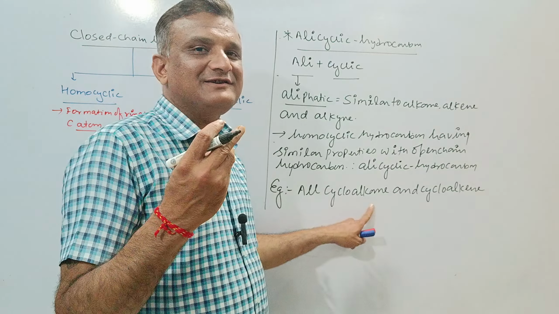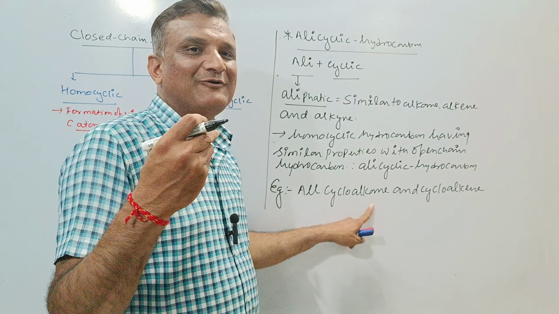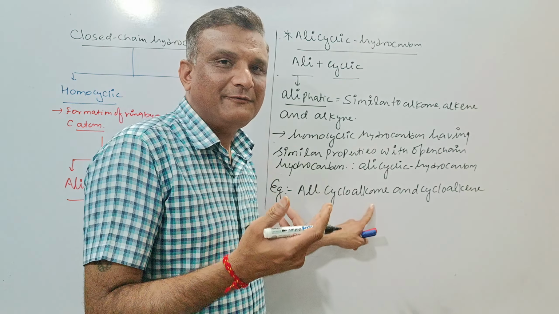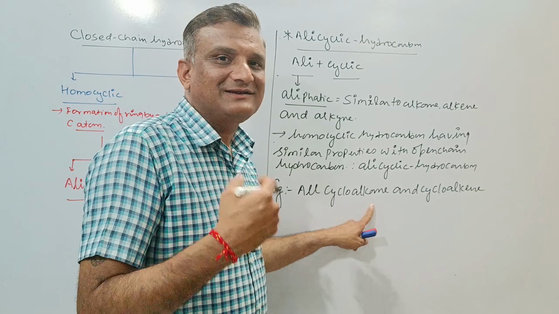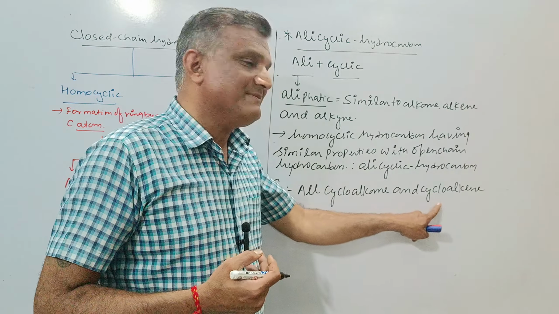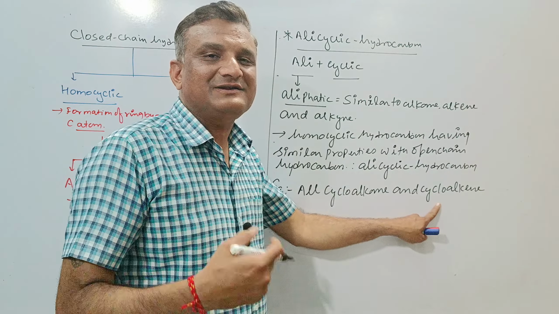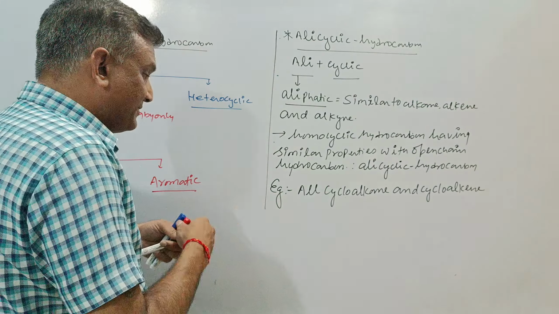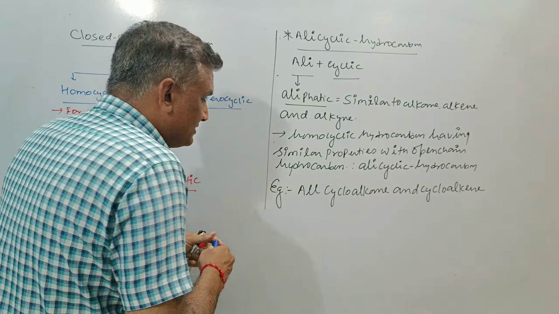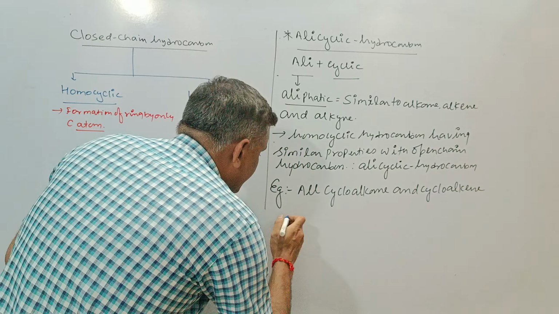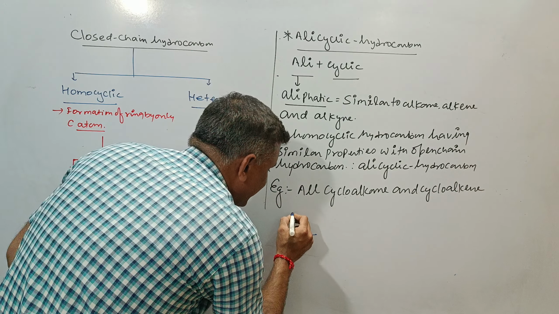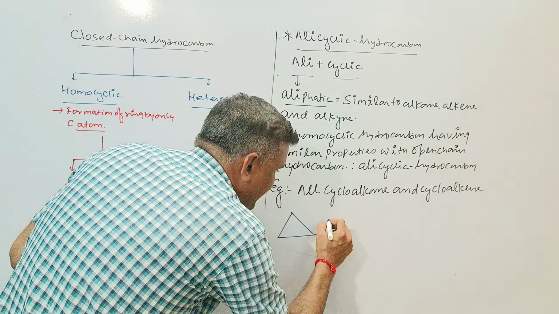Cycloalkane means having just similar carbon atoms. If there are 3 carbon atoms, then it is cyclopropane; for 4, cyclobutane; cyclopentane, cyclohexane, and so on. Similarly, cyclopropene, cyclobutene, cyclopentene, cyclohexene, and so on. We can take a lot of examples regarding it. As a cycloalkane, we can take the example of cyclopropane,